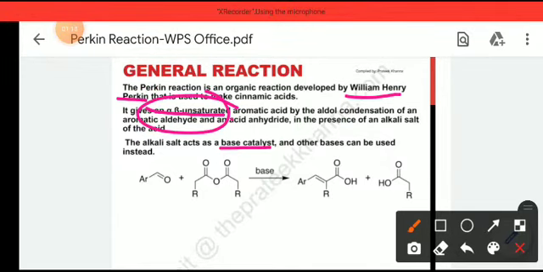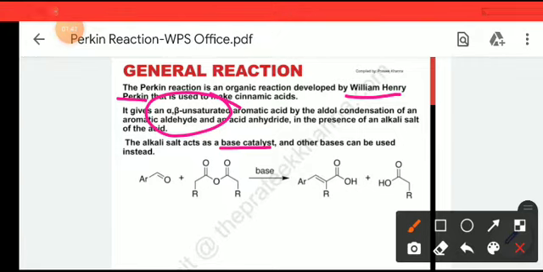This reaction is also called the Perkin condensation, and it is a base catalyzed reaction like the aldol and other condensation reactions.